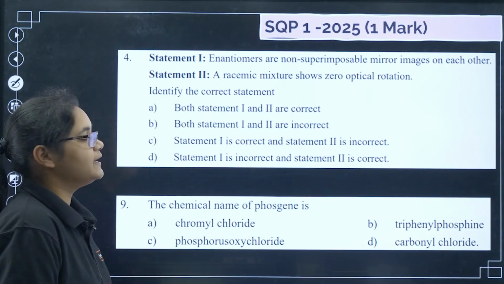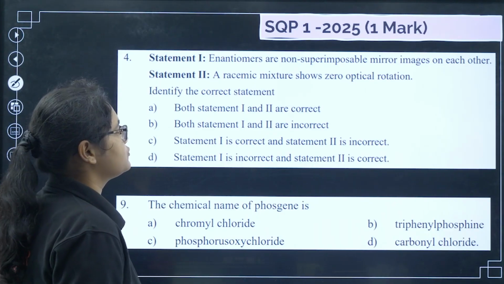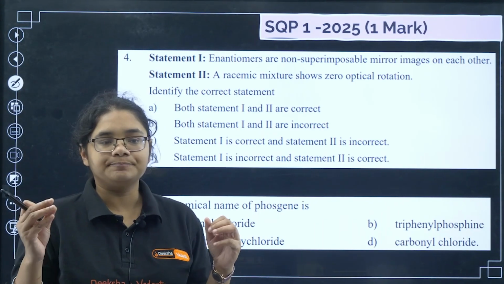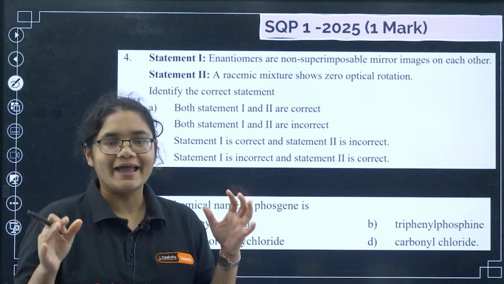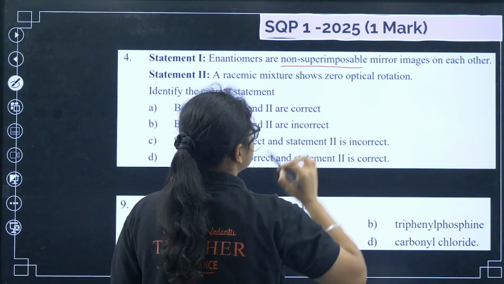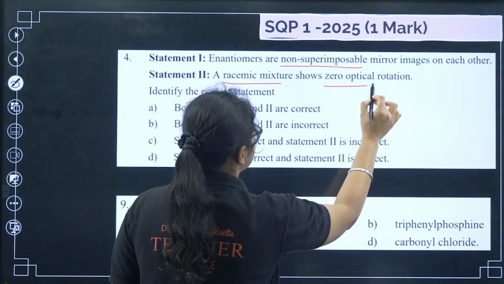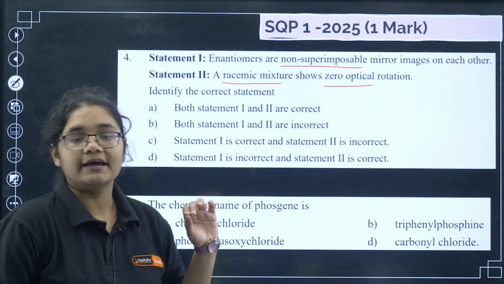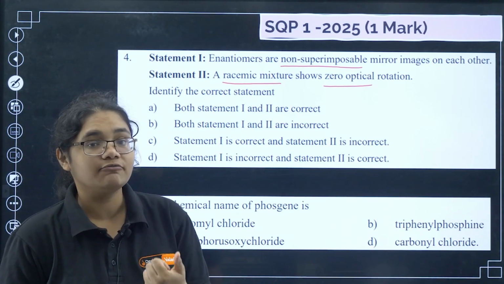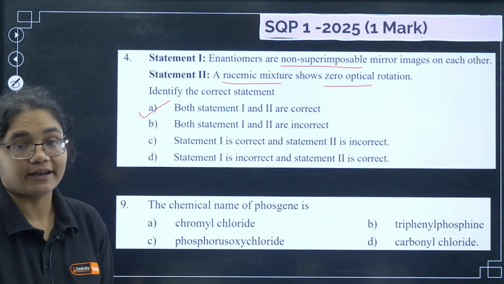Enantiomers are non-superimposable mirror images of each other. A racemic mixture shows zero optical rotation. In my one-shot video, I have explained this concept in detail and I have told you that yes, enantiomers are non-superimposable images of each other, and yes, a racemic mixture shows zero optical rotation. The reason is that in a racemic mixture there is 50% of the plus isomer and 50% of the minus isomer, right? So both the statements are correct. Option number A is the correct answer.